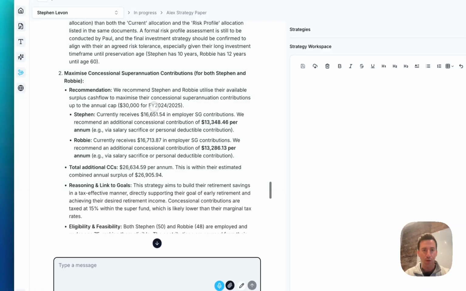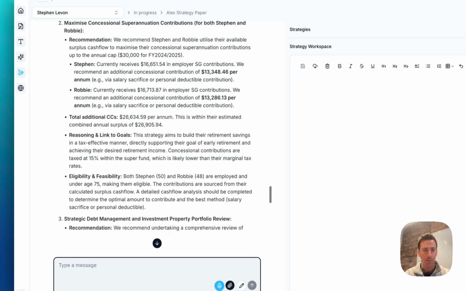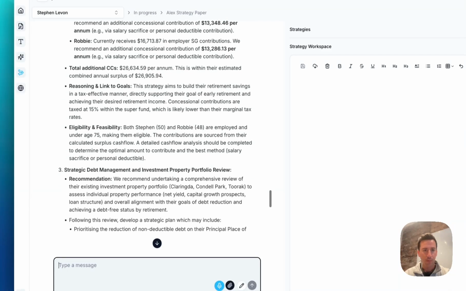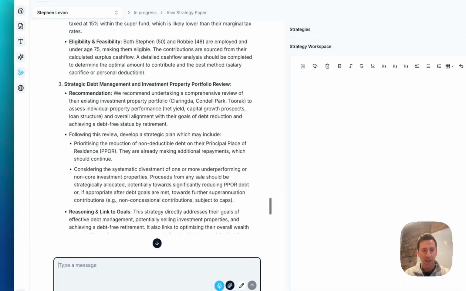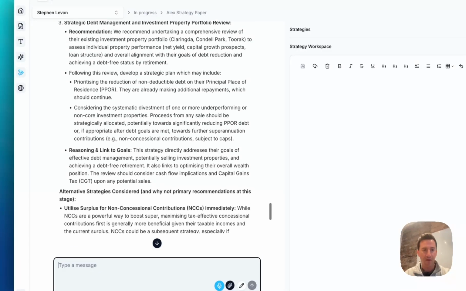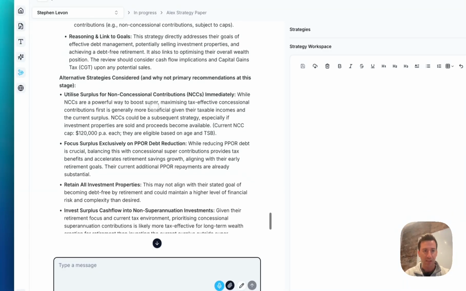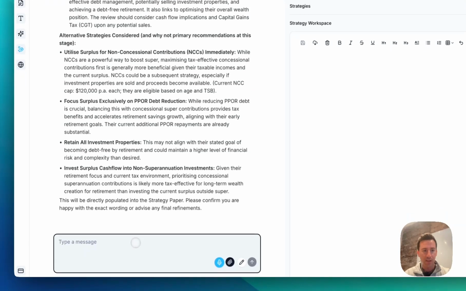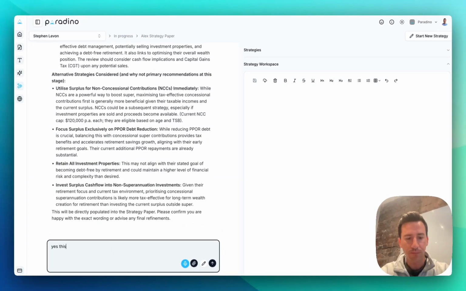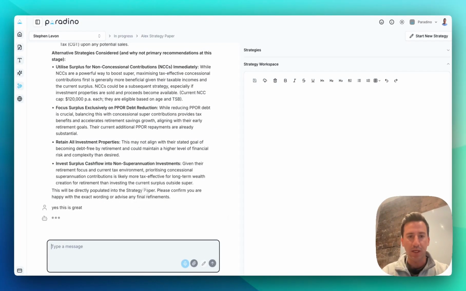Maximizing concessional super contributions. Any strategic debt management. They have high debt and they're concerned about that, and some alternatives. Now let's confirm that this is correct, and that she can populate that into the template on the right hand side.